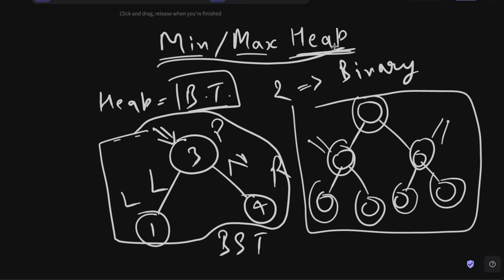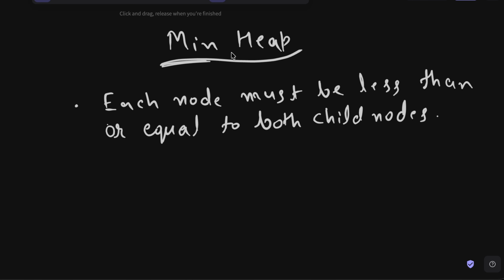So a heap also has a property that we are going to implement inside of this binary tree. A binary tree is like a white paper. It's like a canvas on which you can draw whatever you want to. So now let us look at the min heap first. The max heap is basically the opposite of the min heap, so it will not be hard for you to understand. So for min heap, we have this particular property or rule: each node must be less than or equal to both the child nodes.